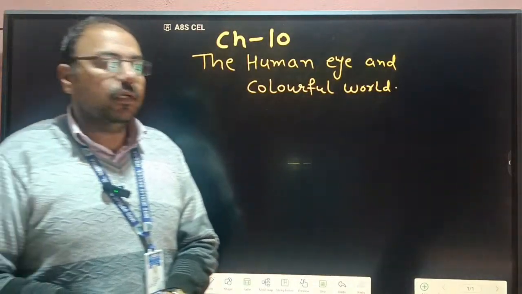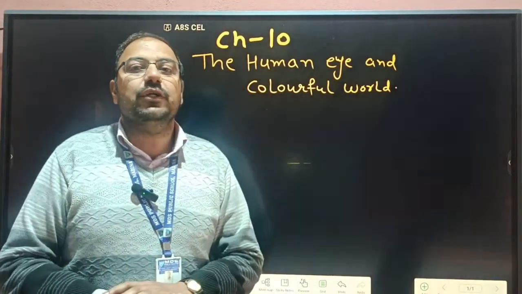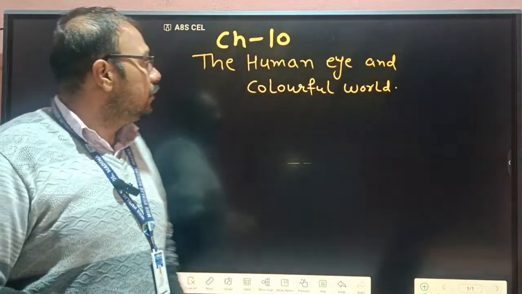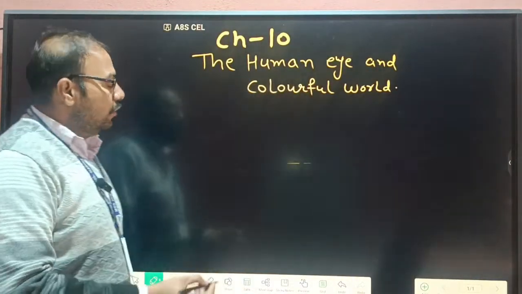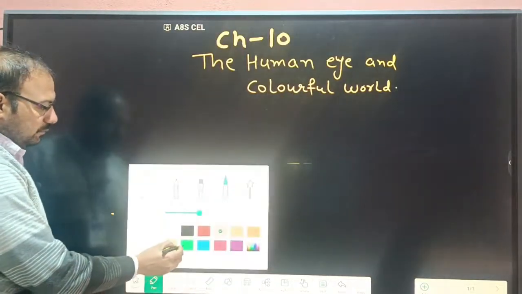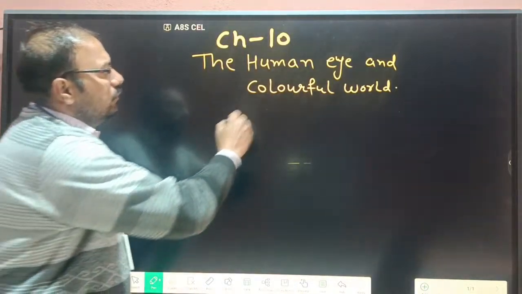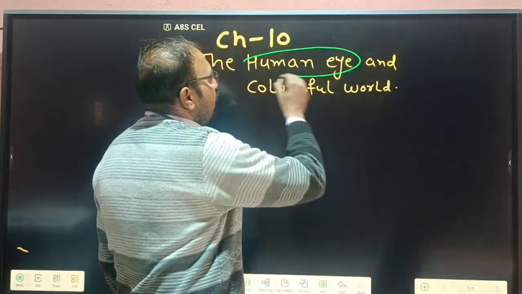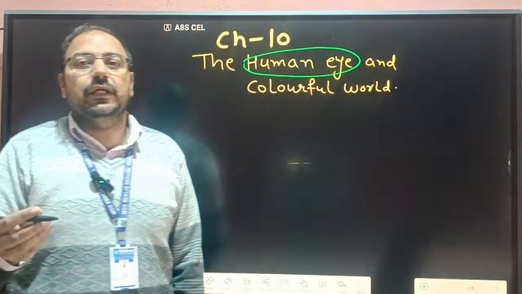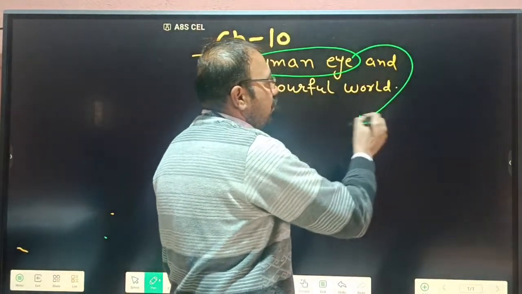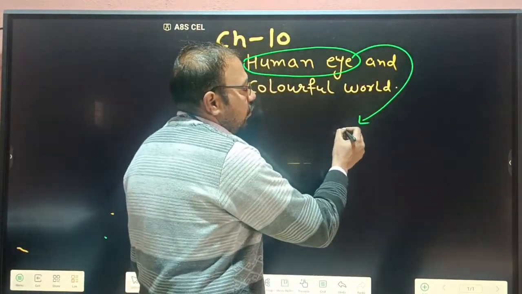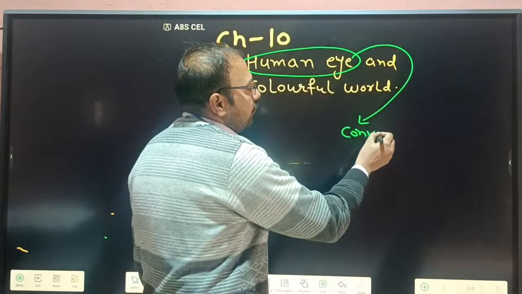First of all, here we study refraction through a prism. So as the chapter name says, what is the human eye and the colorful world? Basically, the human eye consists of a double convex lens, which helps in the refraction of light. That is known as a convex